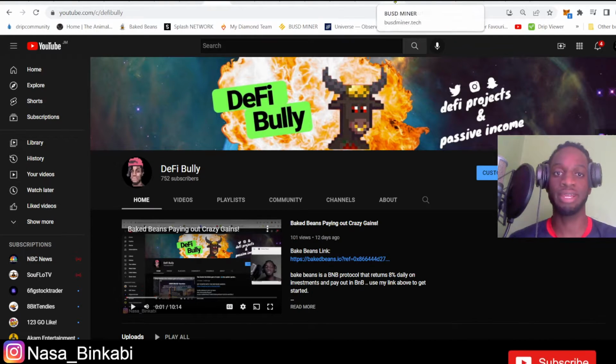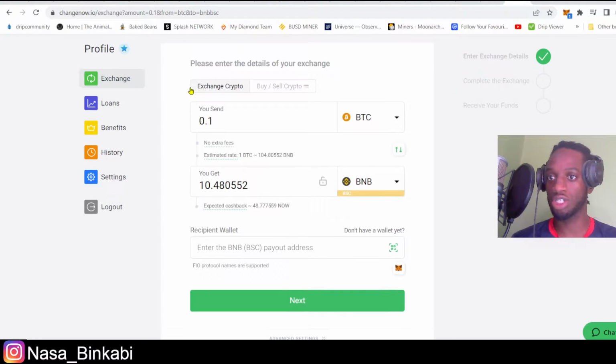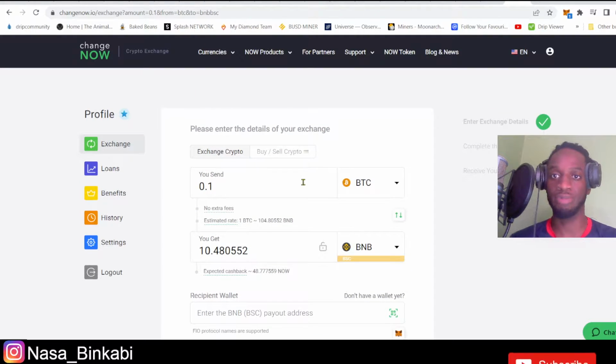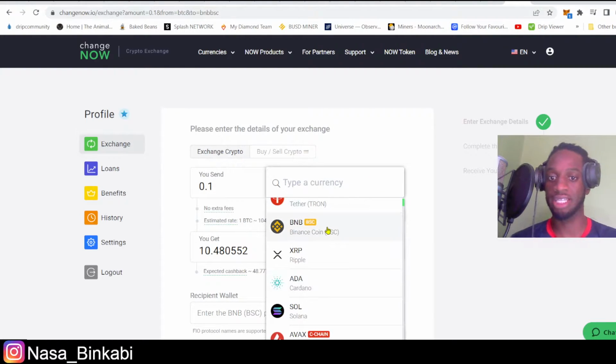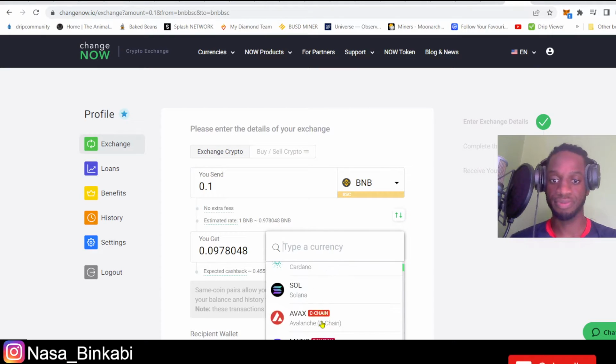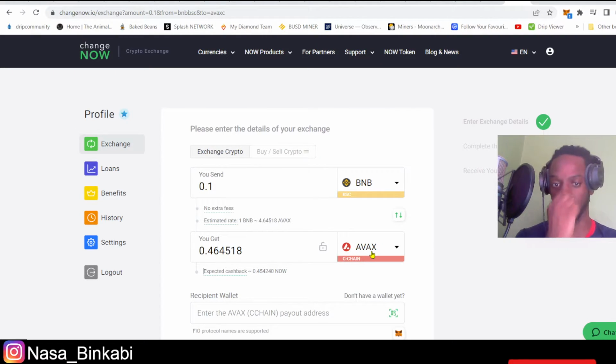But this particular method isn't really timed or anything. So I'm using what's called ChangeNow.io. I'll put a link down below. I would just select, for example, I'm about to send some BNB to AVAX on the C chain. So Binance BNB, this is Binance Smart Chain, and the AVAX token is what the Avalanche chain utilizes, the AVAX coin. So I'm gonna go here to my MetaMask.